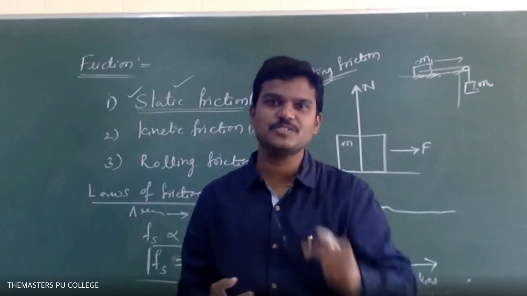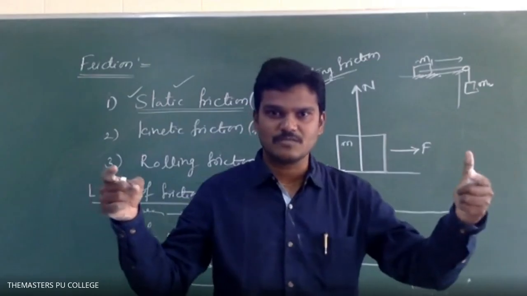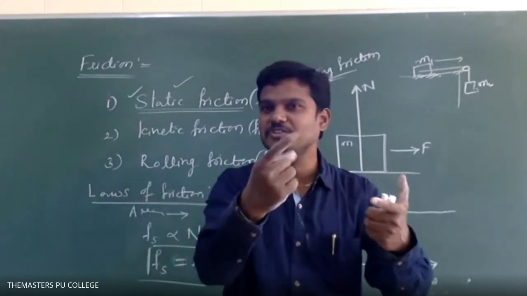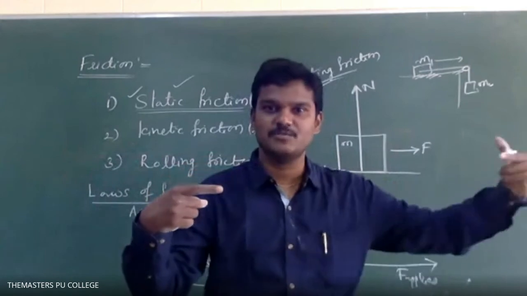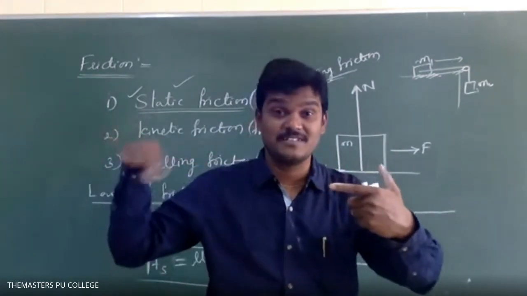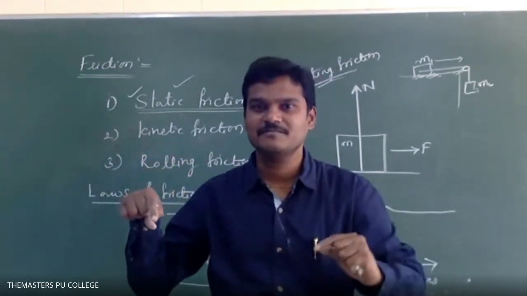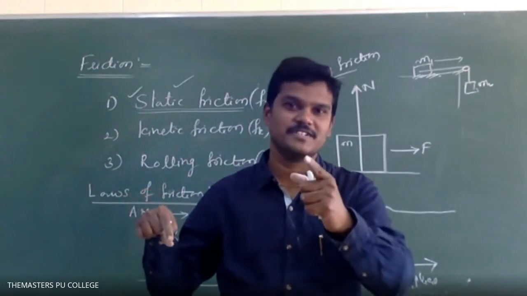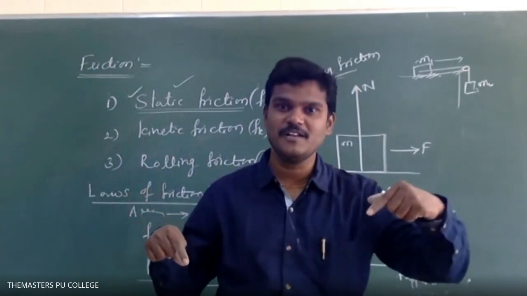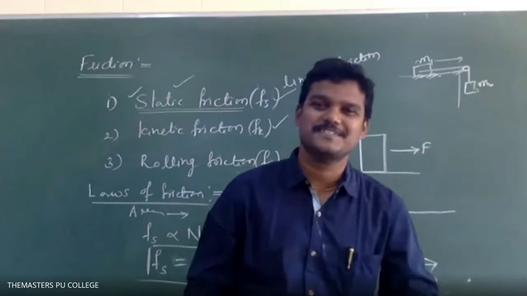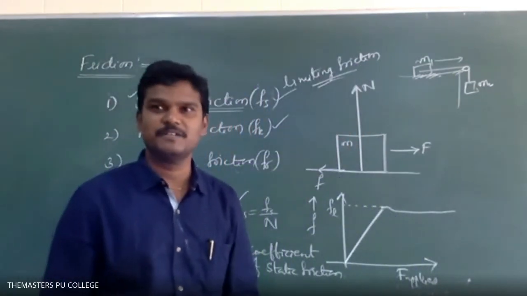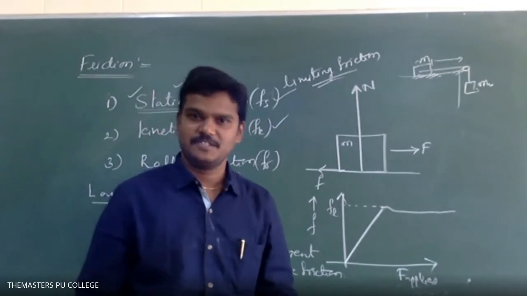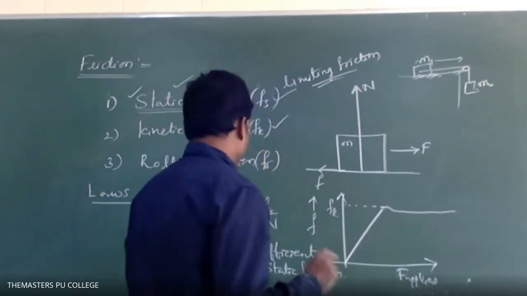In that case, will you use any kinematic equations? No, sir. Because if the two cars are moving with constant speed, we cannot use kinematic equations. If one is moving with acceleration and the other with constant speed, then for the accelerated body, you can go for kinematic equations. For uniform speed, what is the acceleration? Zero.